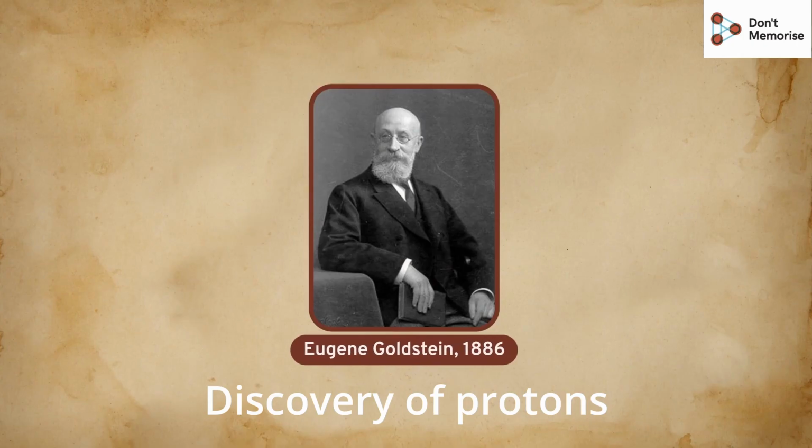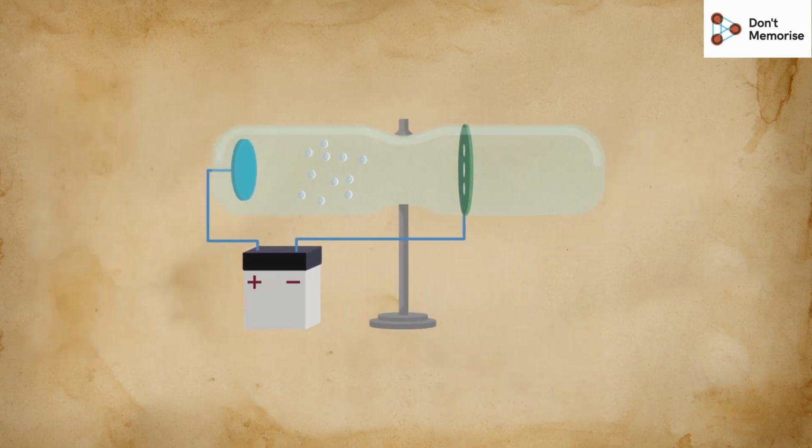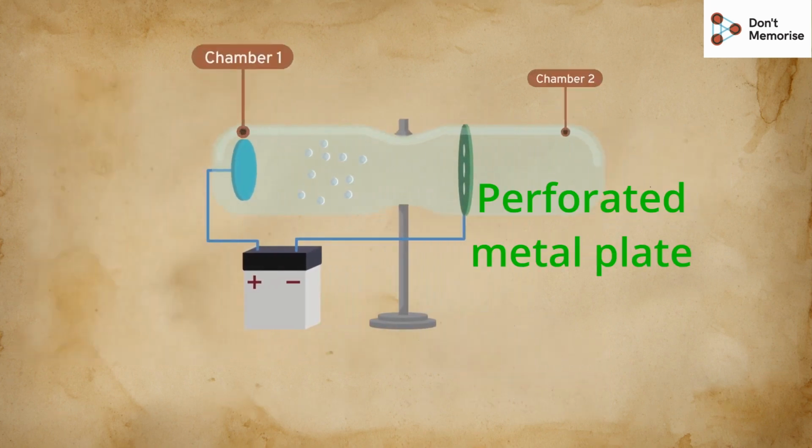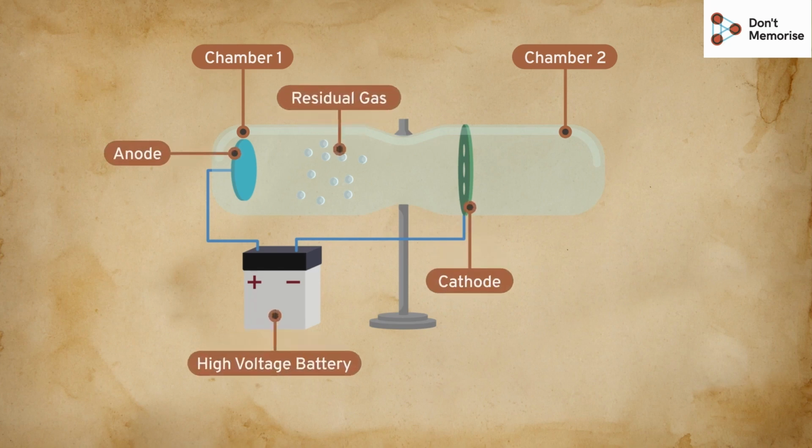In 1886, Eugene Goldstein performed an experiment using a discharge tube. He divided the tube into two chambers with a perforated metal plate. This plate acted as a cathode. An anode plate was placed at the other end of the first chamber. A small amount of residual gas was present between the anode and the cathode.